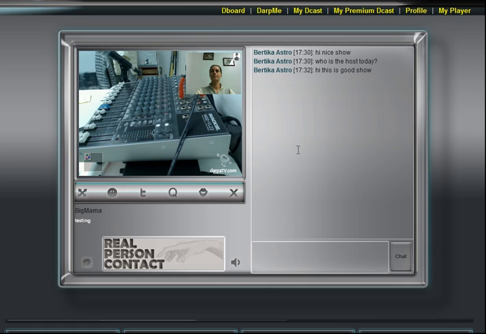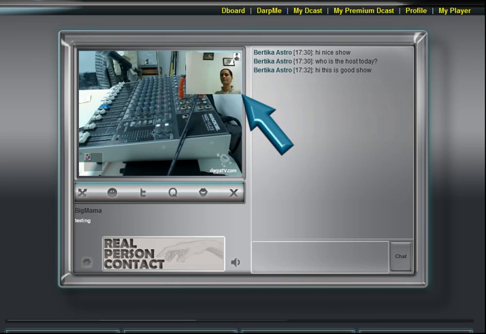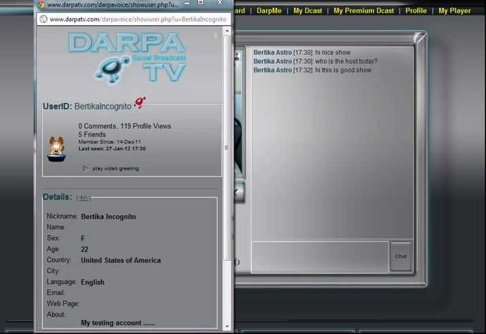Great. When I'm watching a show, you can see down the right hand side here people chatting. All I have to do is click on their name and their profile will show up, and you can take a look at their profile. You can see information about them, see their greeting if they have one, and invite them to be your friend. Also, when callers come in, you may see one or two callers on the screen at the same time, and you can notice this little icon here, which is click to open the caller's profile. If you click on this, you get to see that caller's profile, see information about them, and invite them to be your friend.